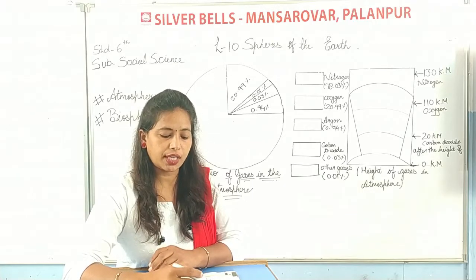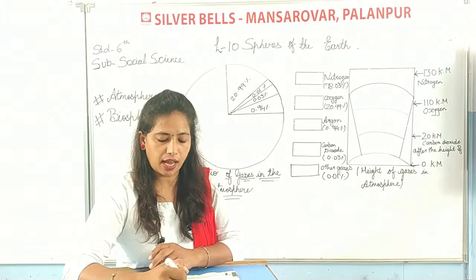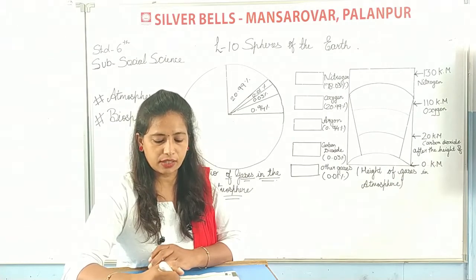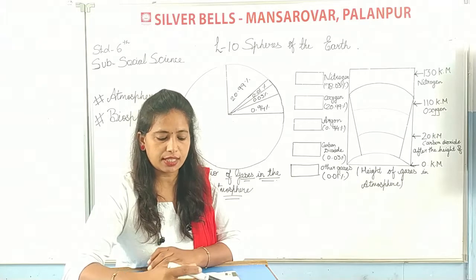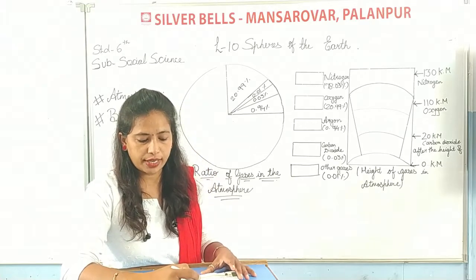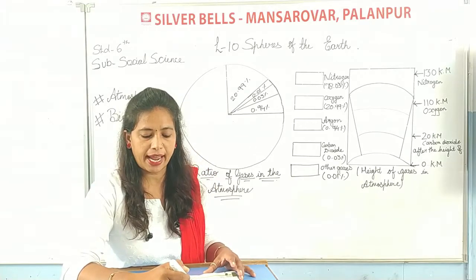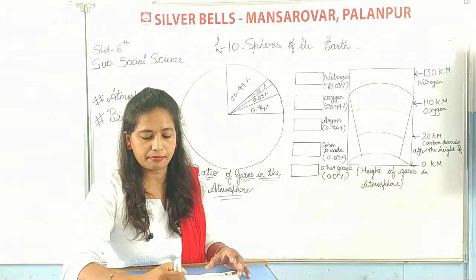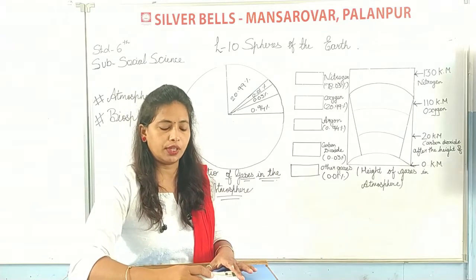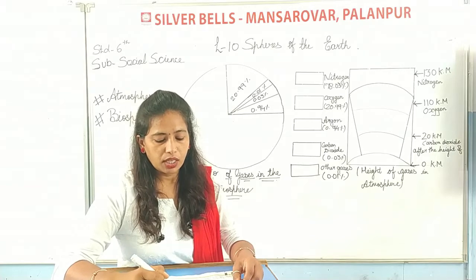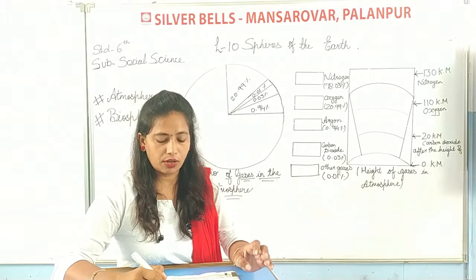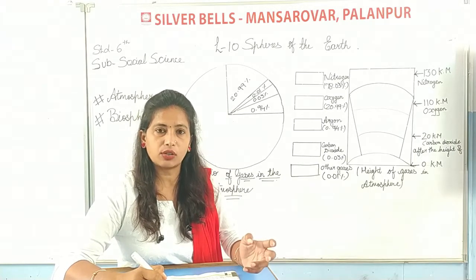The atmosphere cannot be seen with the naked eye. Various gases, water vapors, dust particles, particles of asteroids, salt particles, and even microorganisms and insects are mixed with the atmosphere. Now, in atmosphere, what is mixed?